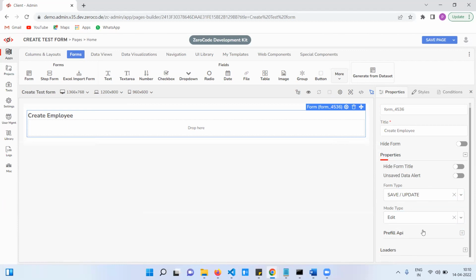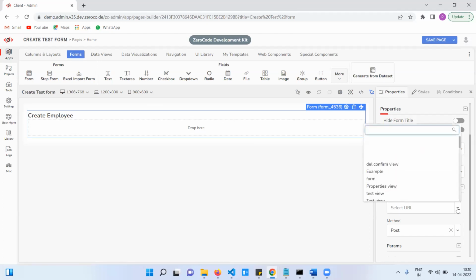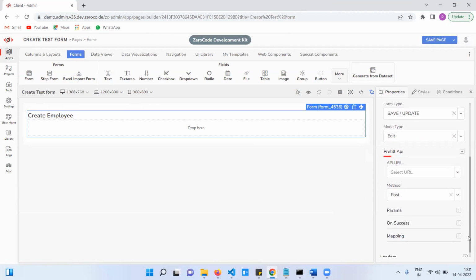Now, this is the pre-fill API. In tomorrow's session, I will tell you how to link an API here. For now, I am saying it at a high level. See here, whatever API you selected. Let's say if you have multiple APIs, whichever API you need, you select it, and you specify the method, post method or get method.